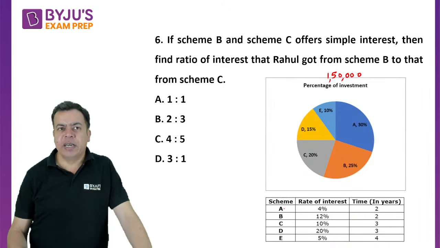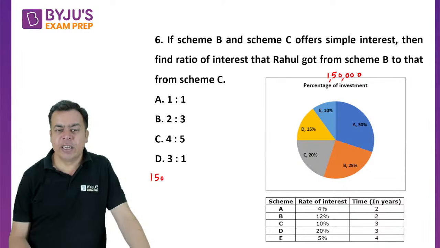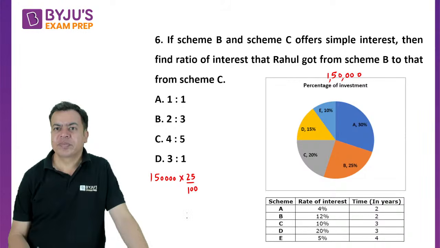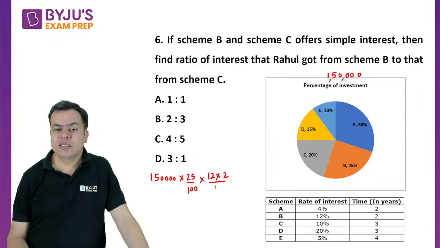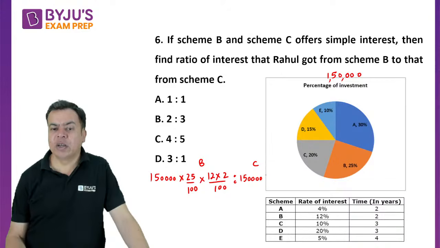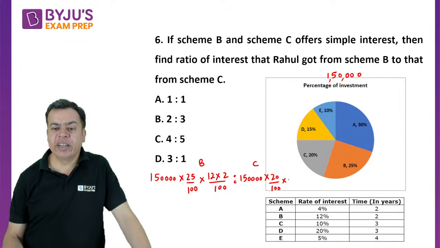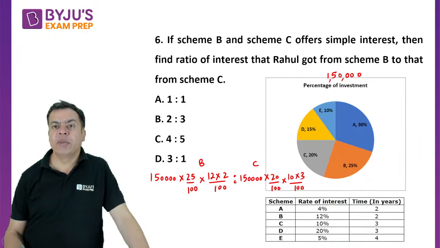So B's investment, B's principal, is 1,50,000 into 25%, right? And on that he is getting 12% for 2 years, right? See, this is for B. Now for C, the investment is 1,50,000 into 20%, right? Now he's getting interest as 10 into 3, that means R into T by 100.